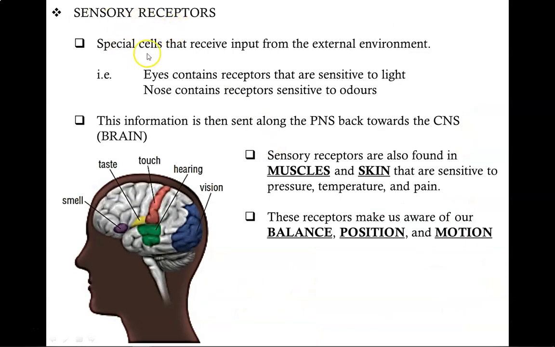Sensory receptors are special cells that receive input from the external environment. So the eyes contain receptors that are sensitive to light, while the nose contains receptors sensitive to odors. This information is then sent along the peripheral nervous system back towards the brain. Sensory receptors are also found in the muscles and skin, and they are sensitive to pressure, temperature, and pain. Together, these receptors make us aware of our balance, position, and motion.